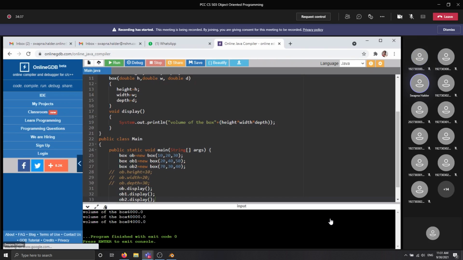Next, you will study the concept of constructor overloading. This constructor you can also overload. First of all, try to understand why you create a constructor. If you are writing any Java program, there is automatically a constructor.